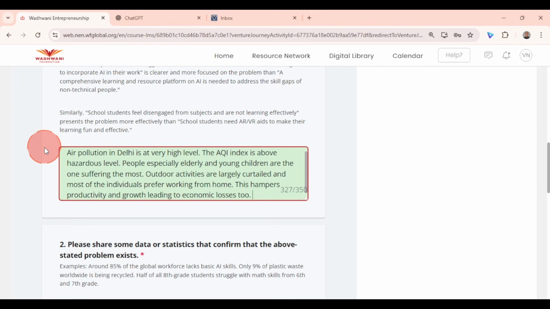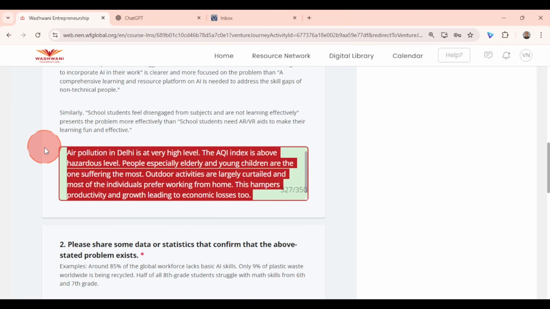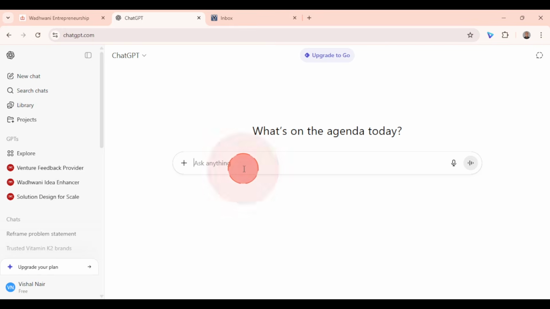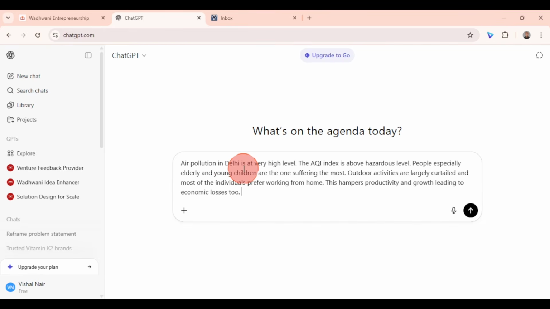Now, if you're someone who says, well, I have clarity about writing the problem statement, but I can't get it in the right statement in English, maybe I'm not that great at writing it in English, so I have a suggestion for you. What you can do is copy this particular problem statement, go to ChatGPT, open a tab in ChatGPT, paste this problem statement there, give a prompt, reframe it as a